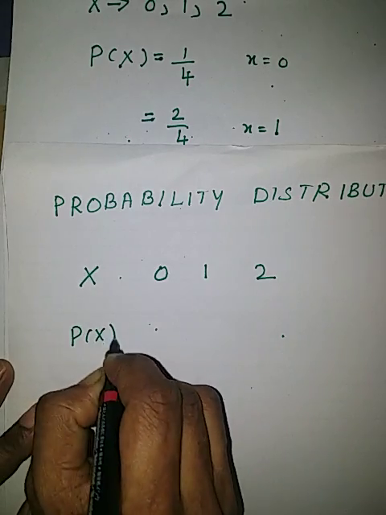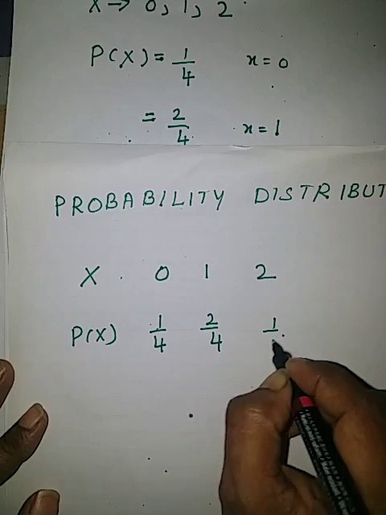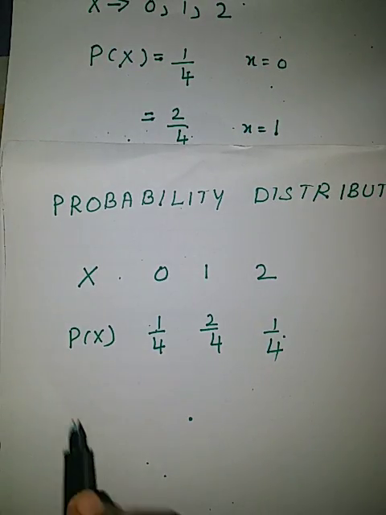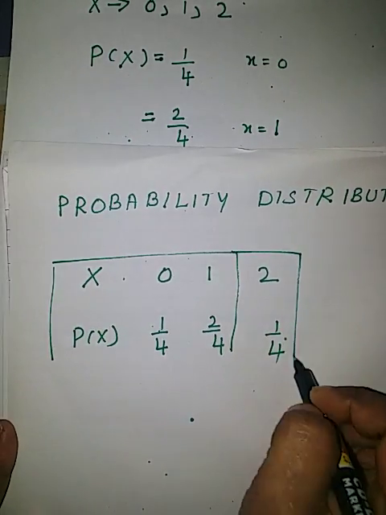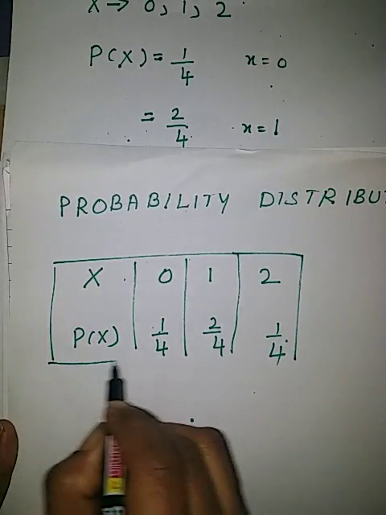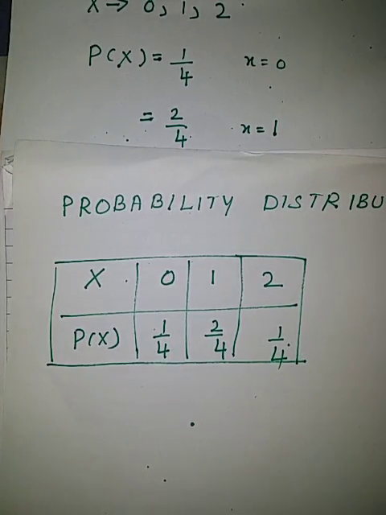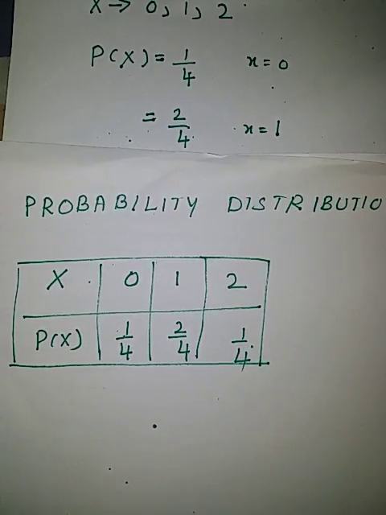Probabilities of x are 1 upon 4, 2 upon 4, 1 upon 4. This description of values of x along with their probabilities is called probability distribution.